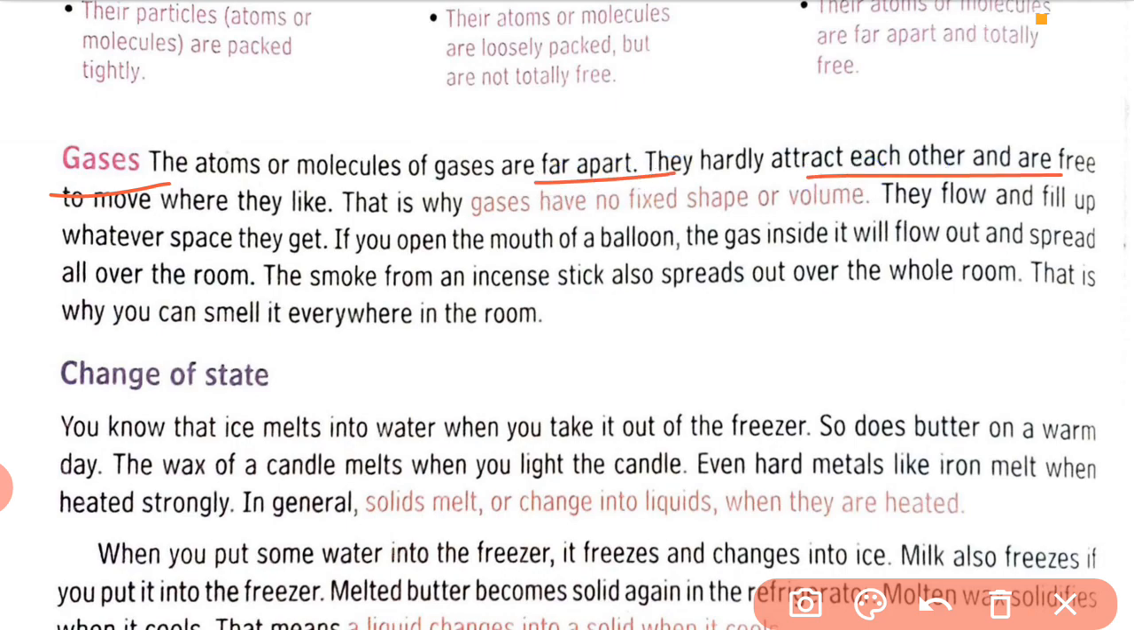They hardly attract each other and are free to move where they like. That is why gases have no fixed shape or volume. They flow and fill up whatever space they get. If you open the mouth of a balloon, the gas inside it will flow out and spread all over the room. The smoke from an incense stick also spreads out over the whole room. That is why you can smell it everywhere in the room.